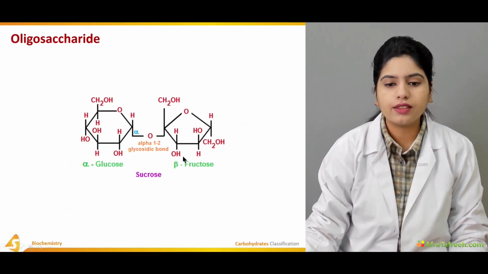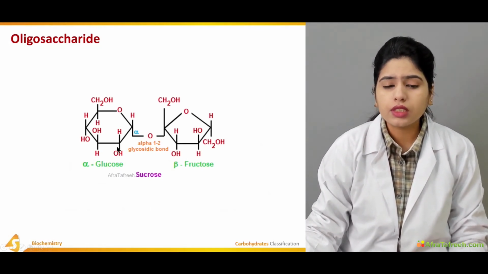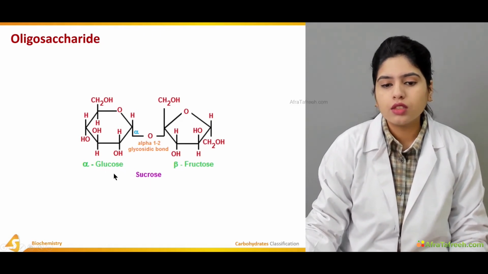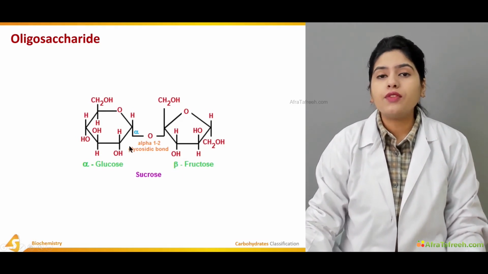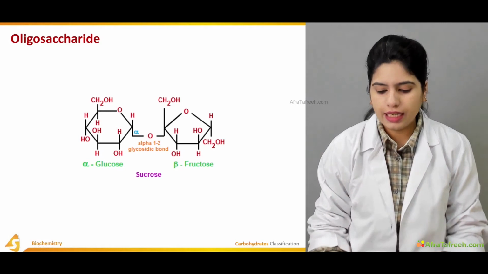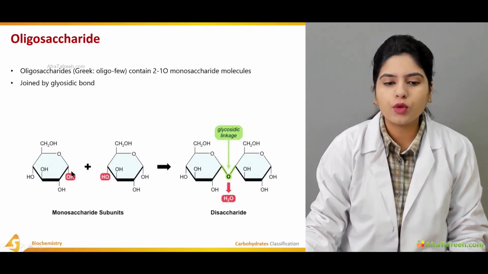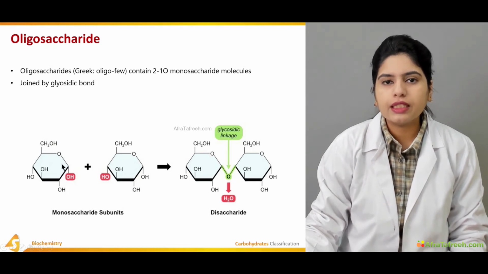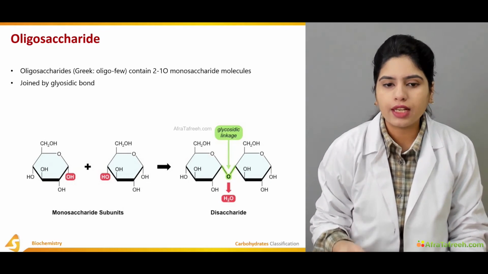This is another example, sucrose, that is formed by the combination of an alpha glucose and a beta fructose. Now, what is this alpha and what is this beta? If in the structure of a monosaccharide, this hydroxyl group is present opposite to the aldehyde or keto group, then the monosaccharide is known as alpha, or its conformation is known as alpha.